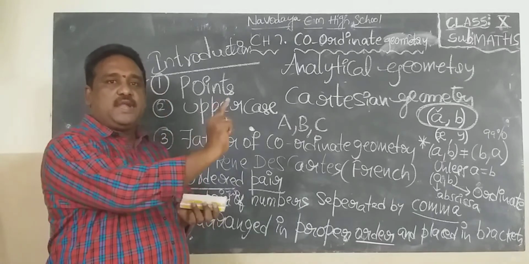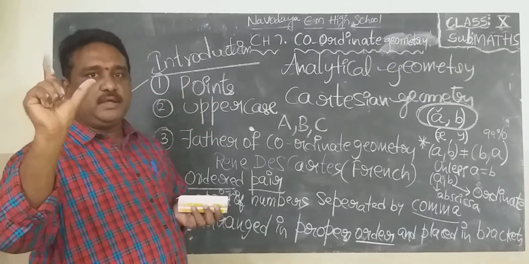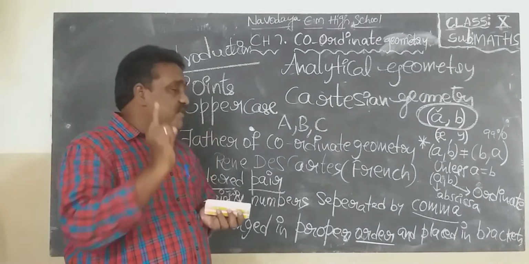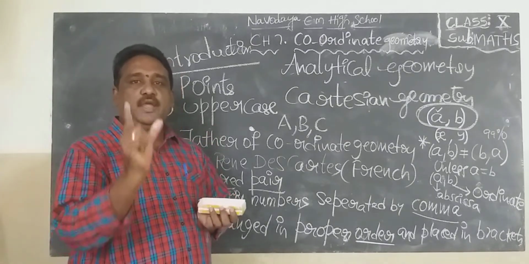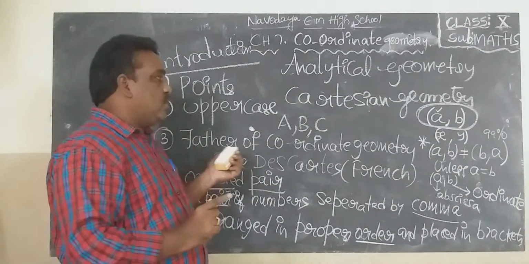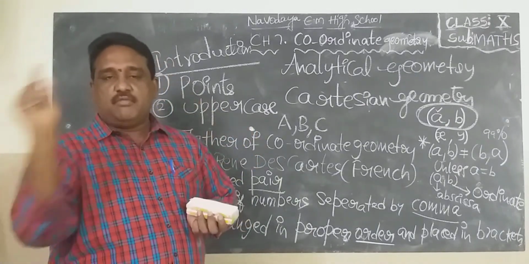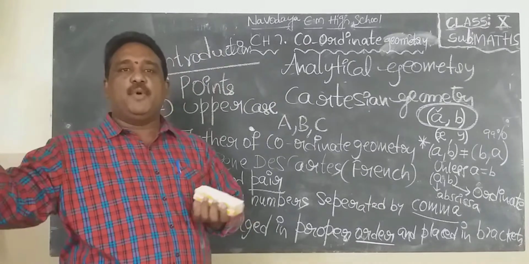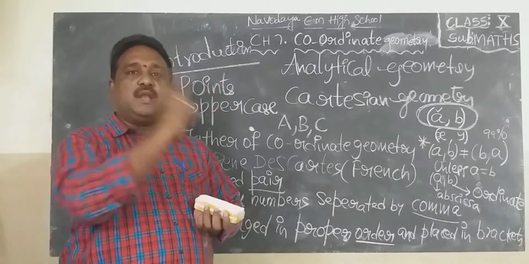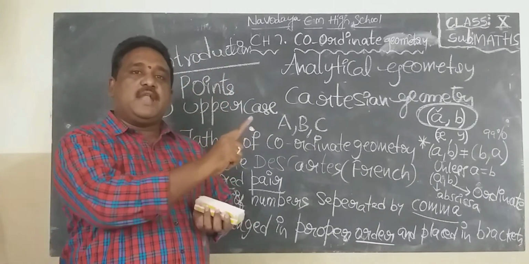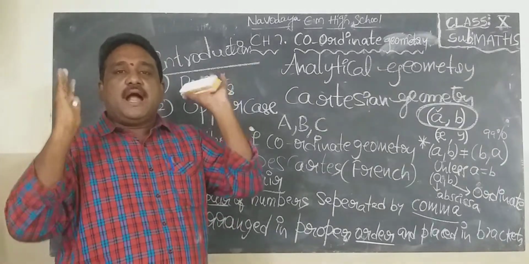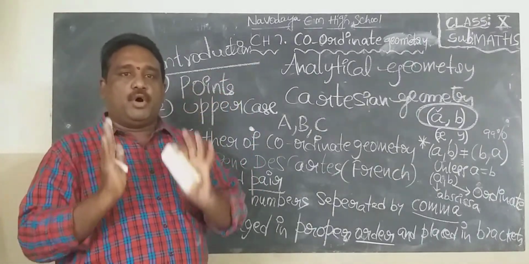So one ordered pair, one point. There is a one-to-one relation between ordered pair and point. So ordered pair is nothing but point.